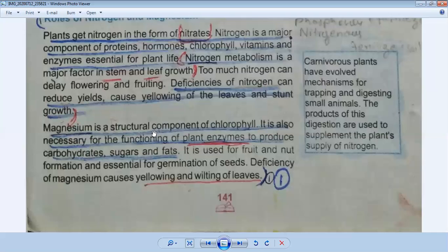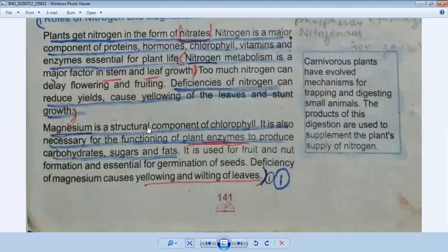If I tell you these points in simple words, I can say that this is the role of magnesium. Which roles have we discussed? When you have to learn, you can make points in your register. First is the role of magnesium. First point is that magnesium is a structural component of chlorophyll. Second point, it is important for the functioning of plant enzymes to produce carbohydrates, sugars, and fats. Third point, it is used for fruit and nut formation. And the fourth point, it is essential for germination of seeds.